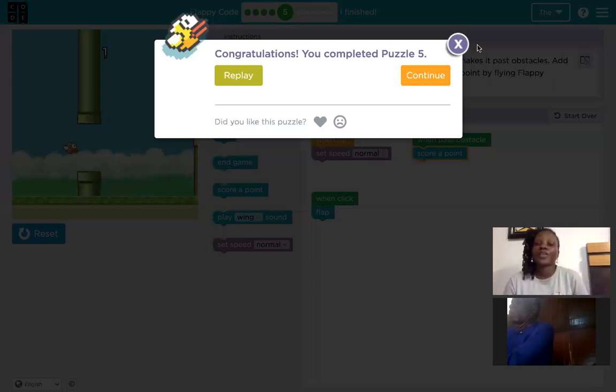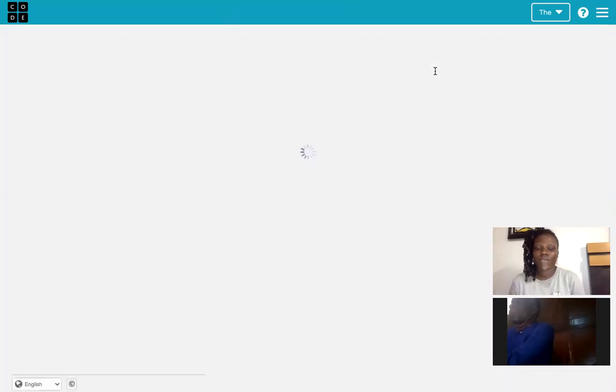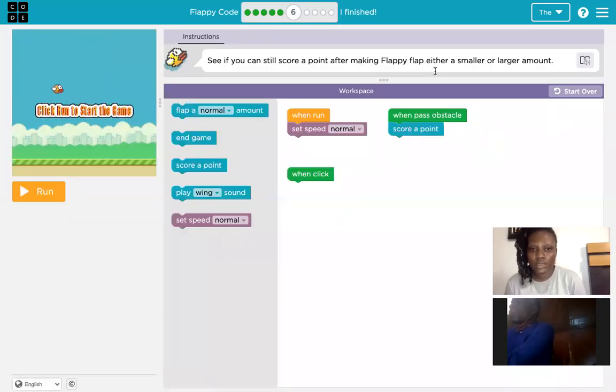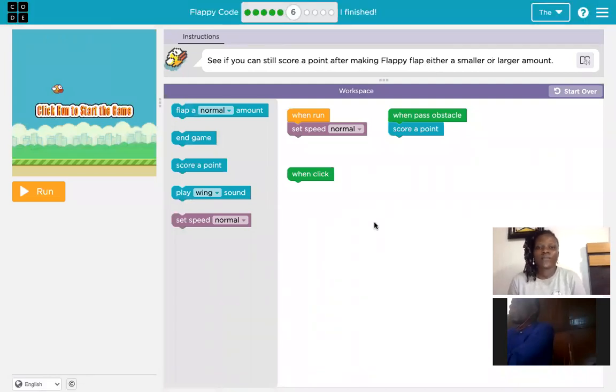So let's continue to puzzle 6. See if you can score a point after making Flappy flap either a small or a large amount.